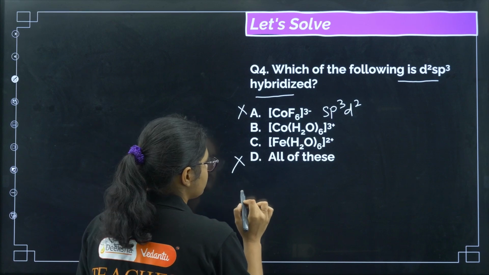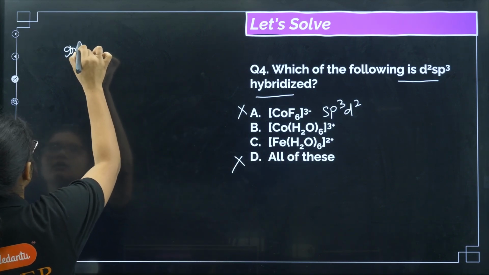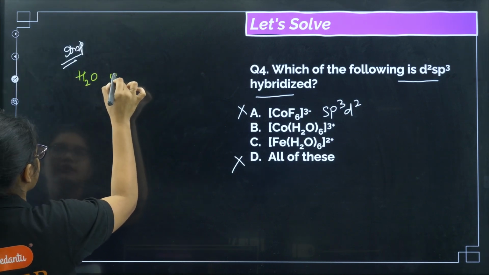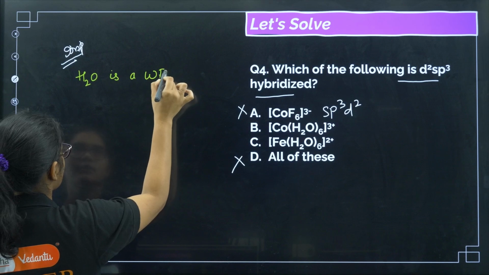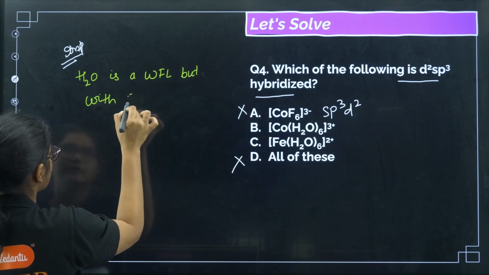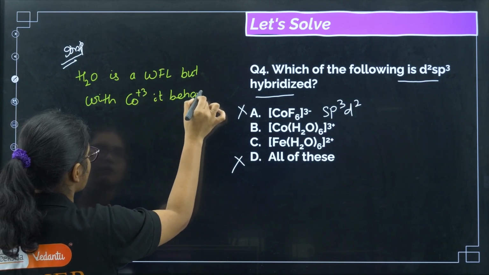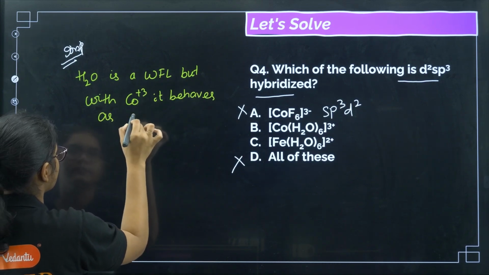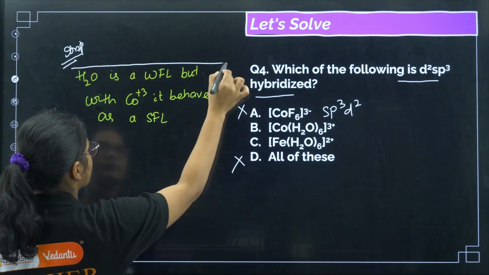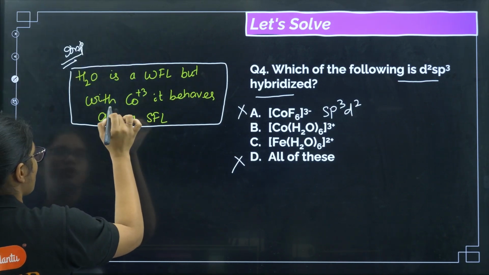If you see Fe(H2O), now you have to remember one important thing here, that water is a weak field ligand, but with cobalt 3+ it behaves as a strong field ligand. Okay, this is very important, you must remember. With cobalt 3+, water behaves as a strong field ligand.